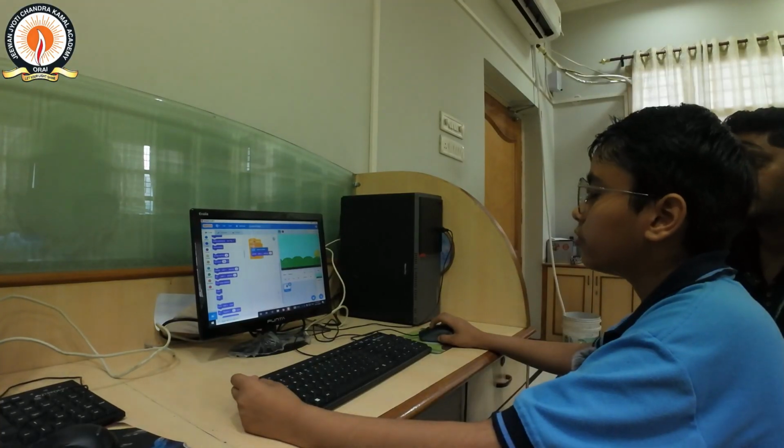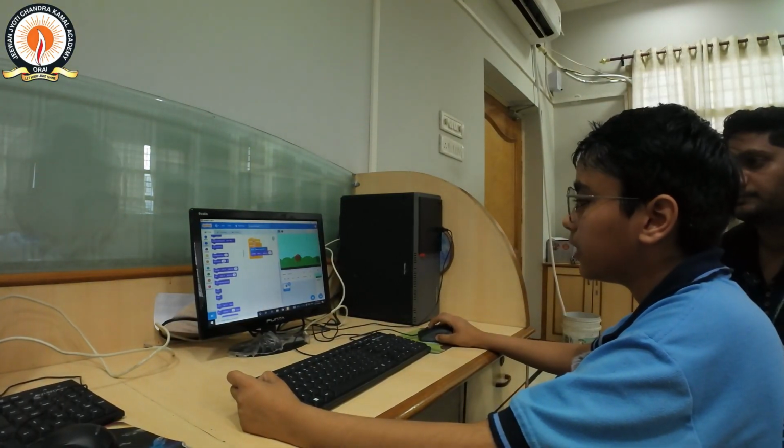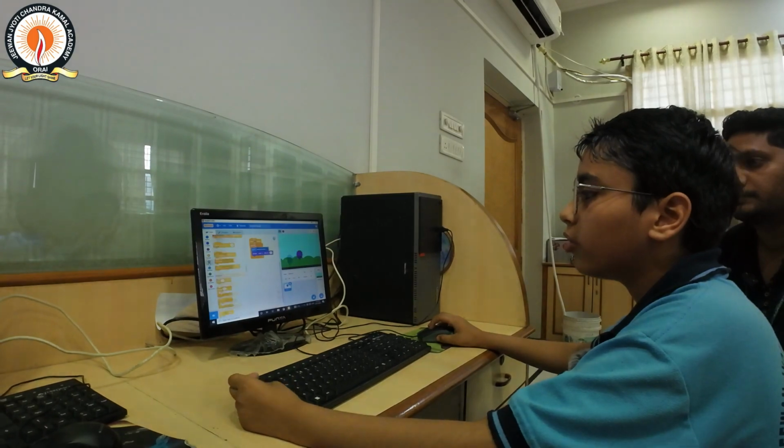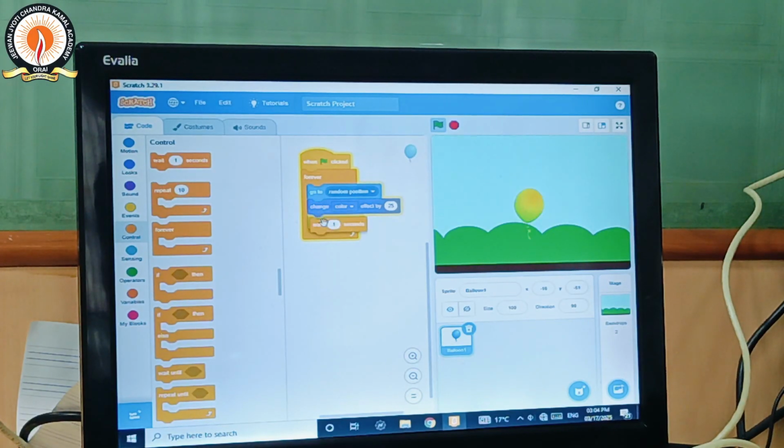But it is so fast, we cannot click on this. So we go in the control block menu and drag wait 1 second. But it is so slow, so we cannot enjoy this. It is slow moving, yes. So we change it to 0.7 seconds by keyboard and mouse. Then the game player is ready.